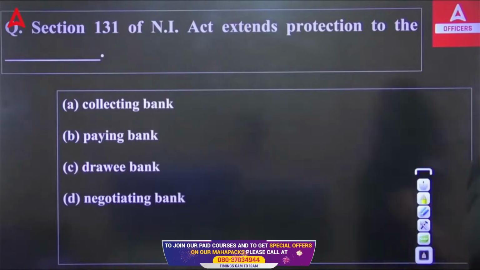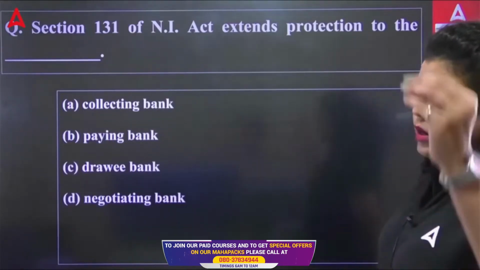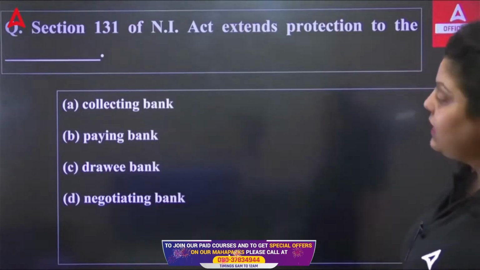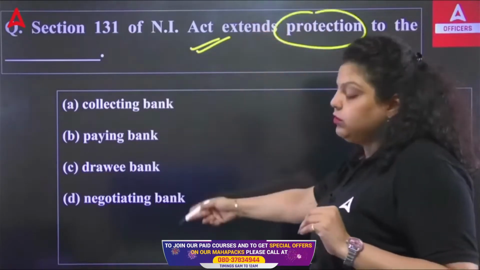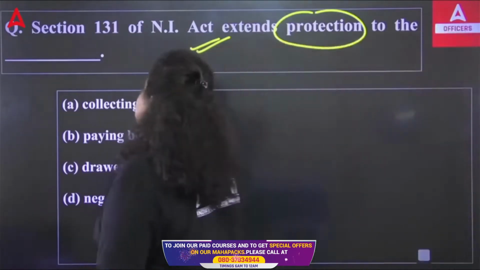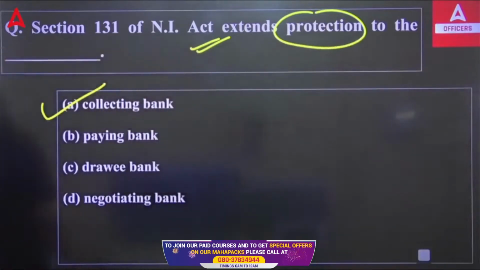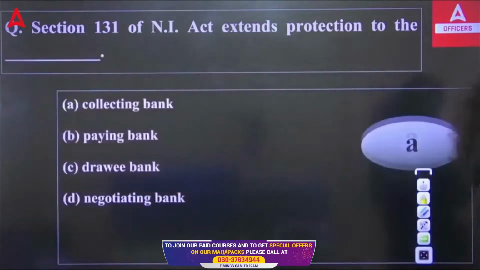As I have talked about, it talks about a lot of conditions about the check, like who is liable, who is not. All these conditions will be there in the Negotiable Instrument Act. So Section 131 gives the protection to which of the following banks? The right answer will be the collecting bank. It gives the protection against a certain situation to the collecting bank under the Negotiable Instrument Act 1881, Section 131. So the collecting bank will get the protection.